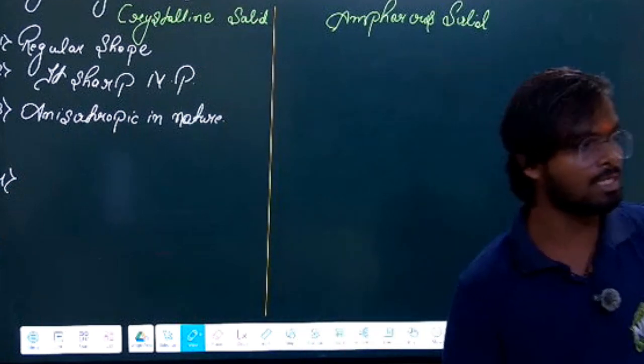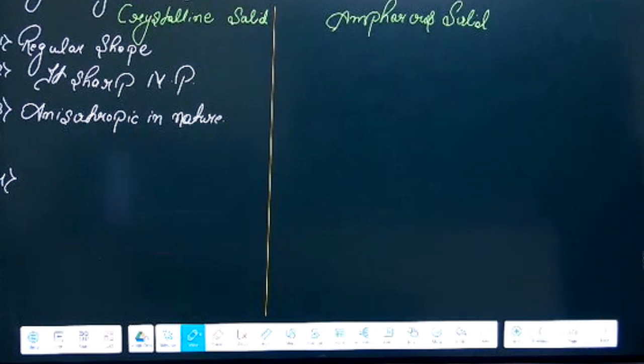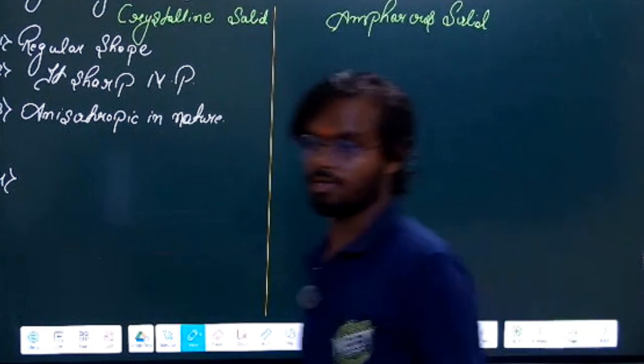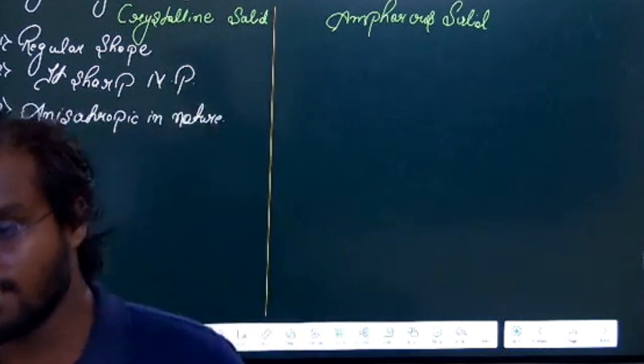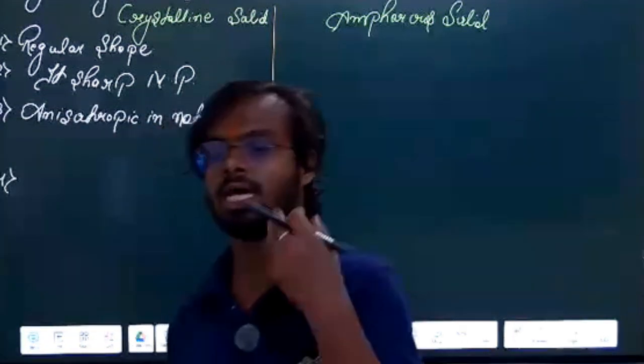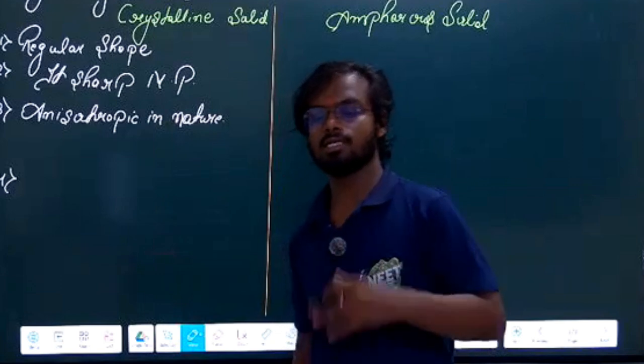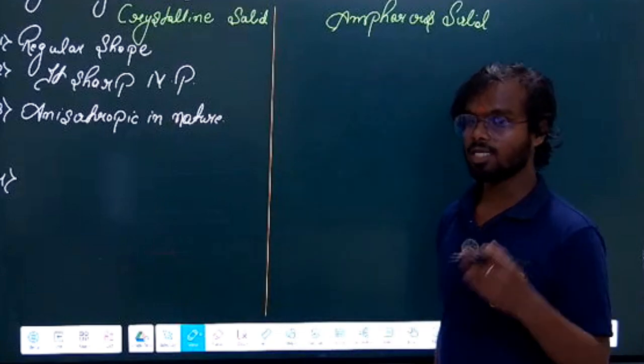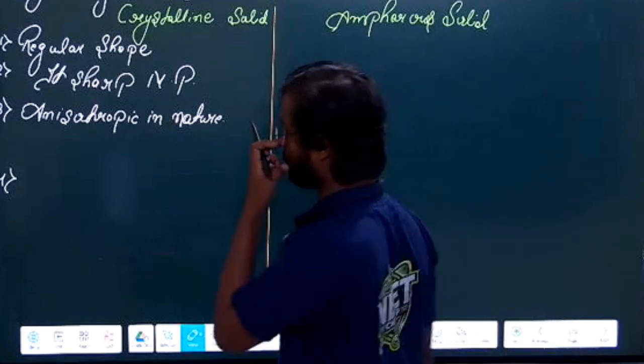Next property, it has a sharp latent heat of fusion. What do you mean by latent heat of fusion? Latent heat of fusion means converting solid into liquid. If I want to convert any solid into liquid, the amount of heat I have to give is called the latent heat of fusion. And it has a very high, or you can say sharp, latent heat of fusion.